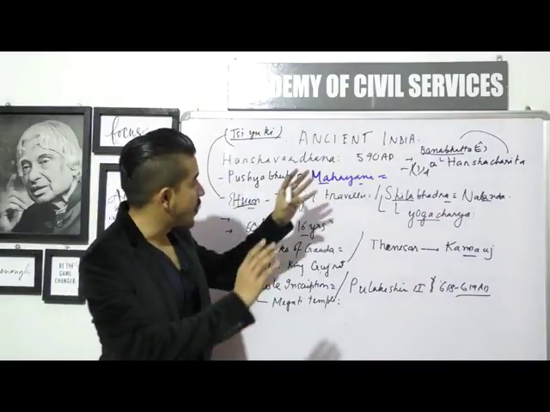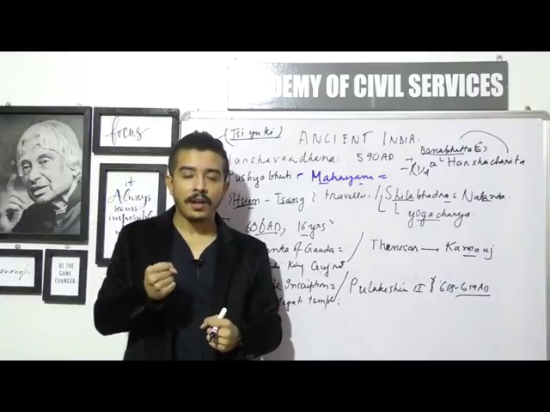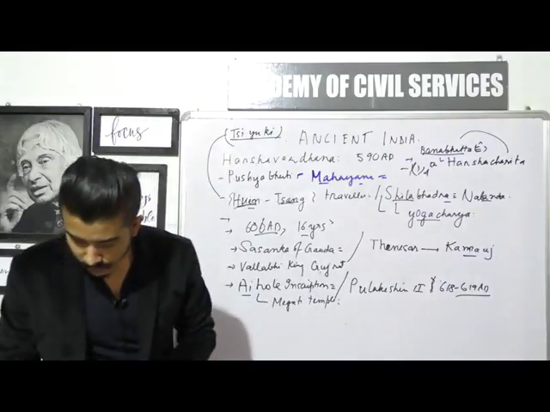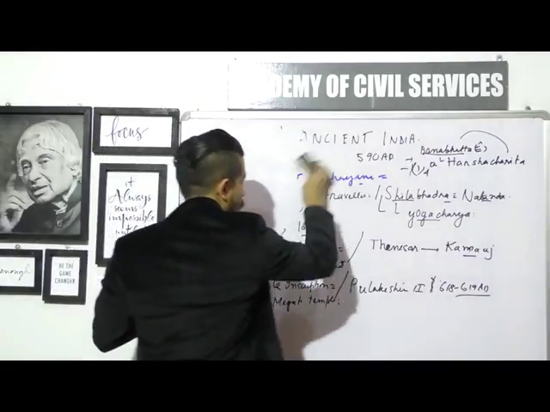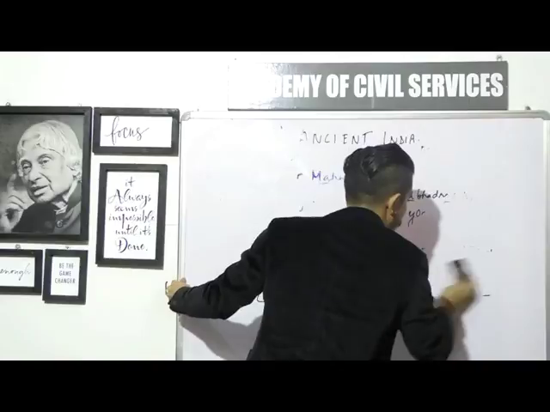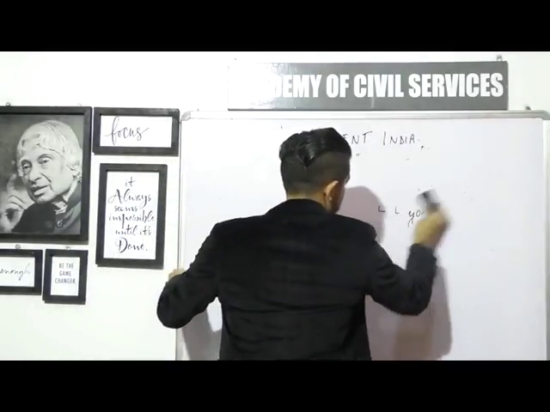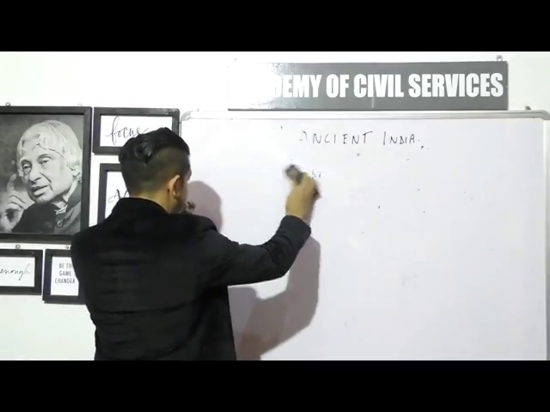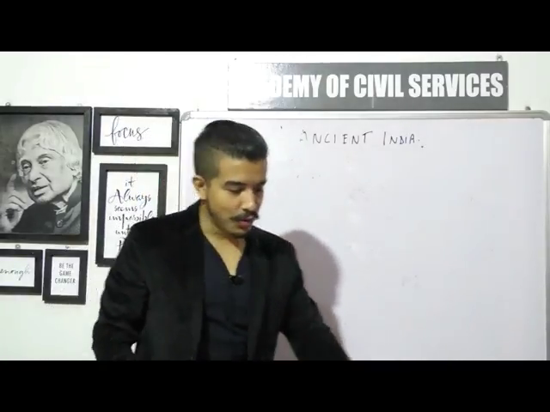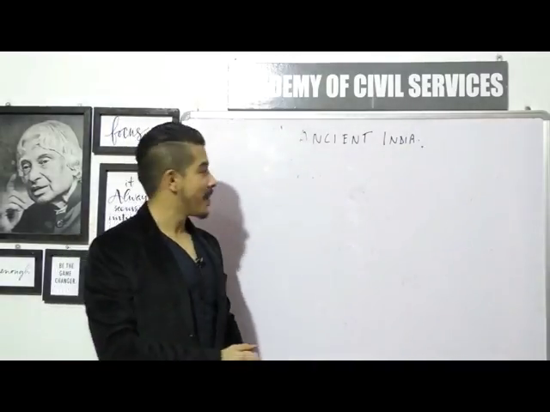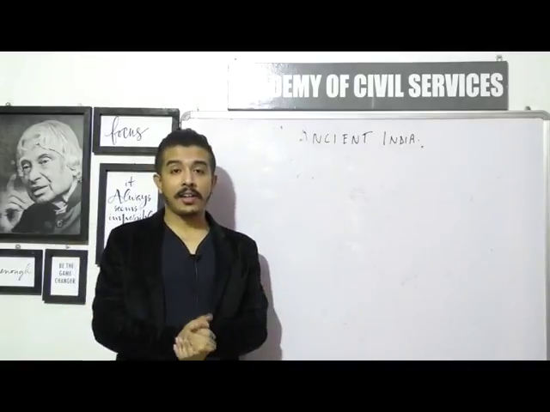Now that brings us to the end of the first topic. We said we will discuss 2 topics today, and let's go and find out what the next topic is. Yes, now we have to use our imagination a bit more, because now we will become architects. I'm not sure how many of you are architects, but I'm sure I'm not. But because we're trying to become civil service officers, we are expected to know everything under the sun. Right now we're learning history, and then we have to learn architecture as well.